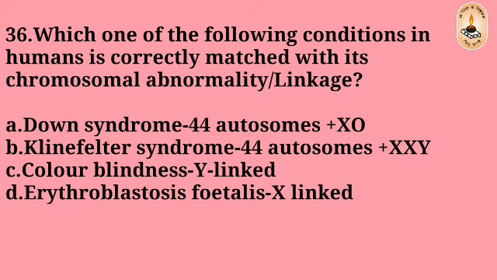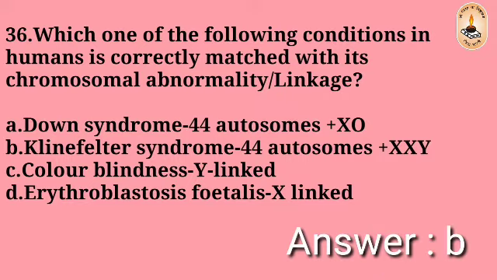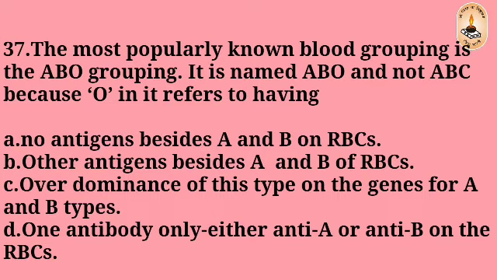Question number 36. Which one of the following conditions in humans is correctly matched with its chromosomal abnormality or linkage? Down syndrome, 44 autosomes plus XO. Klinefelter syndrome, 44 autosomes plus XXY. Color blindness, Y linked. Erythroblastosis fetalis, X linked. The right answer is B, Klinefelter syndrome, 44 autosomes plus XXY.